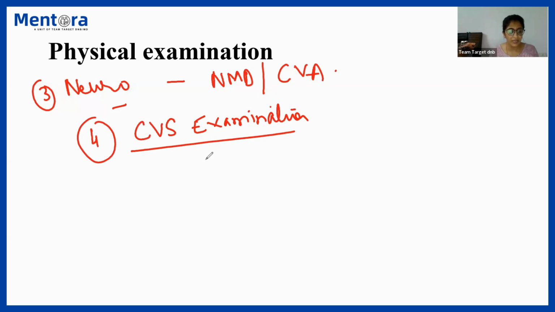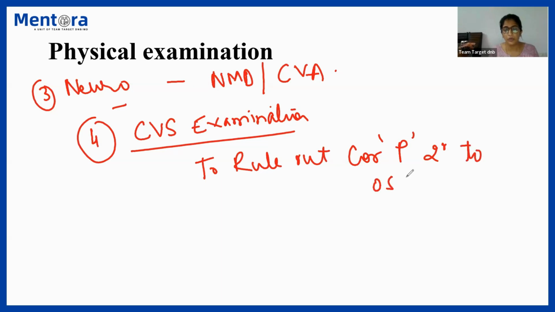So for cardiac functions we do the cardiac examination. This is done to rule out cor pulmonale that might be occurring secondary to OSA. Okay. So these are the 4 points in physical examination that you can mention.